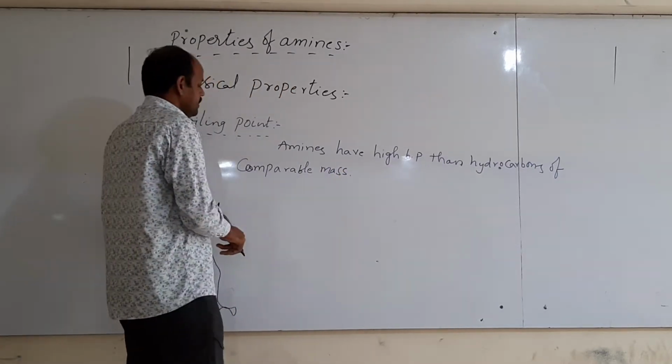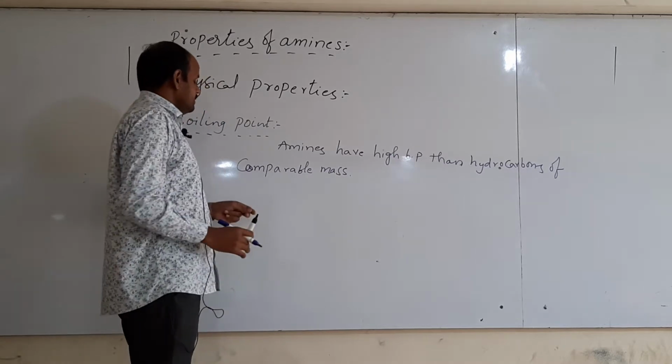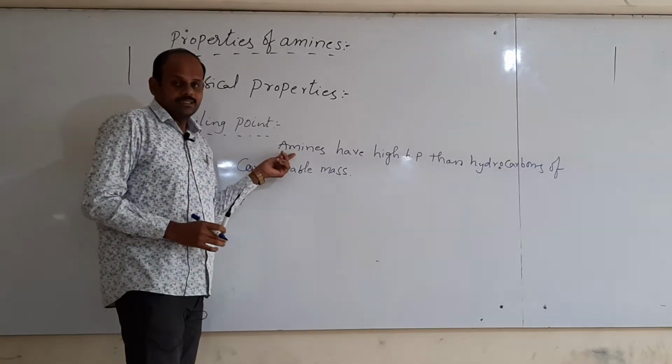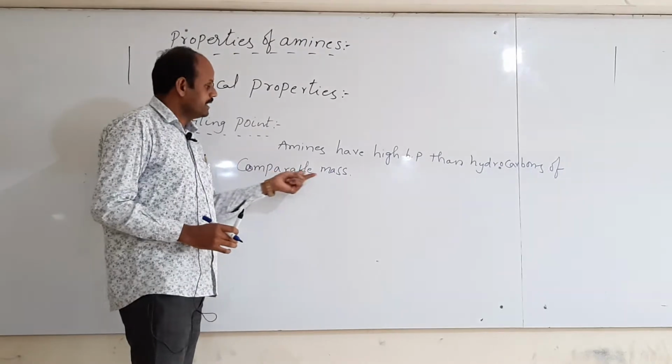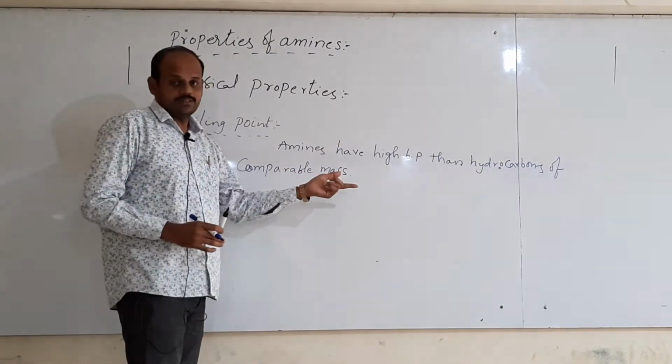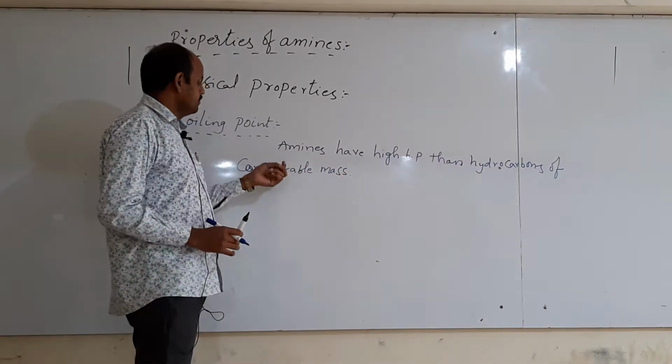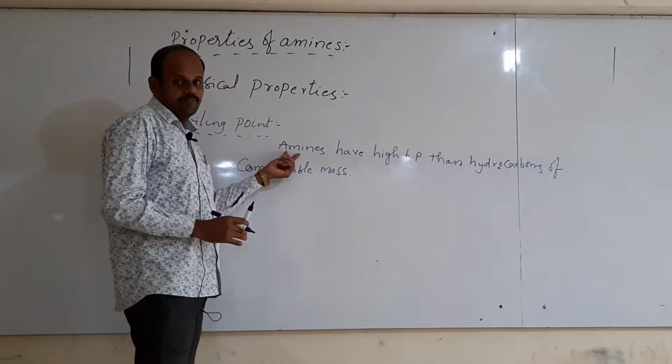Means if you take one amine, it has some x grams of molar mass, then take a hydrocarbon also with the same mass. Then which has a higher boiling point, amine only.